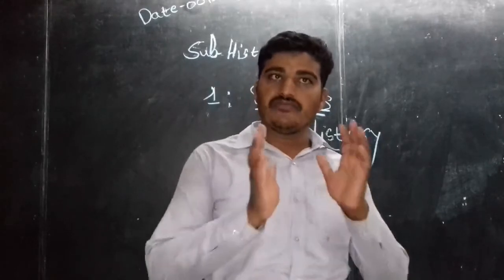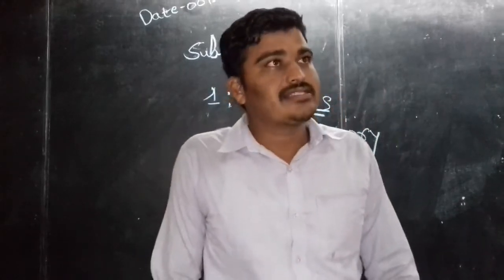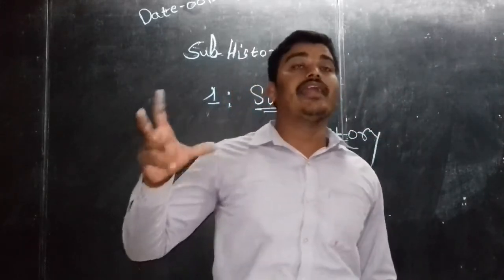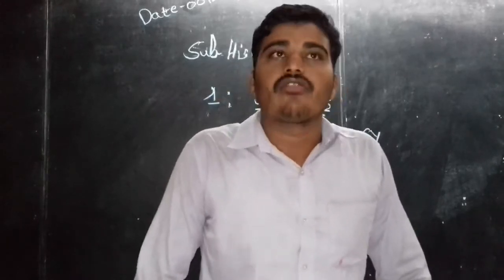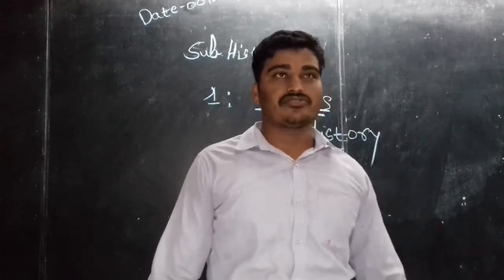The information which we can see by our eyes, and also listen to at the same time, is called the audio visual medium as a source of history.